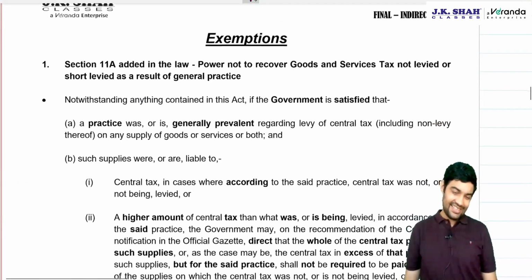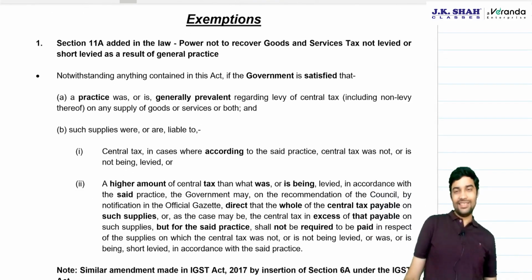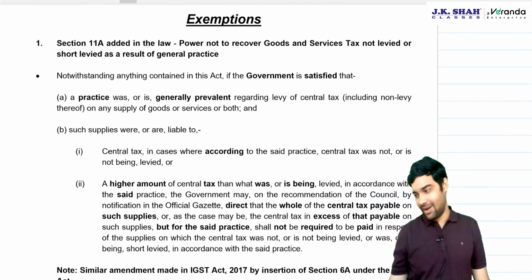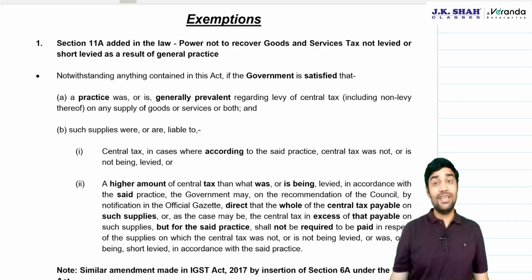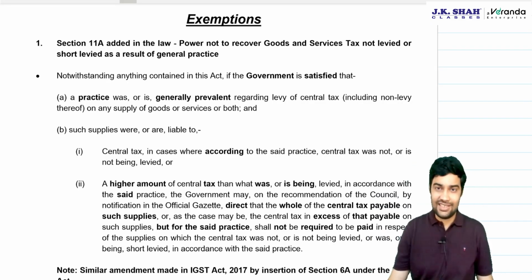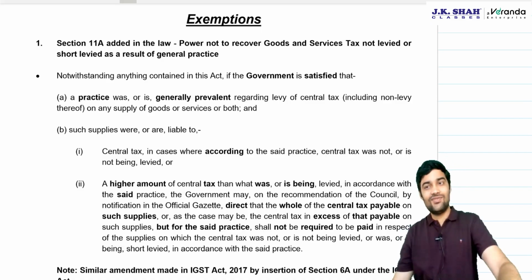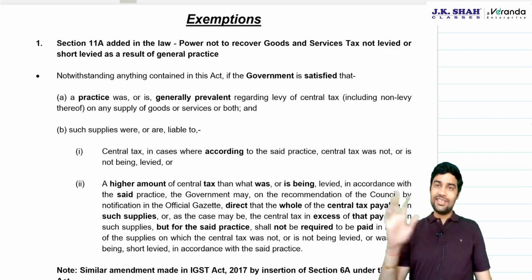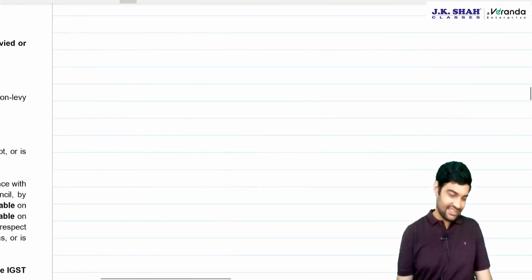Okay. Now let's move on to exemption. Some small changes have happened in the exemption chapter, plus one new section has been introduced, Section 11A. Let's first understand this Section 11A, then we will talk about some small changes in exemption.